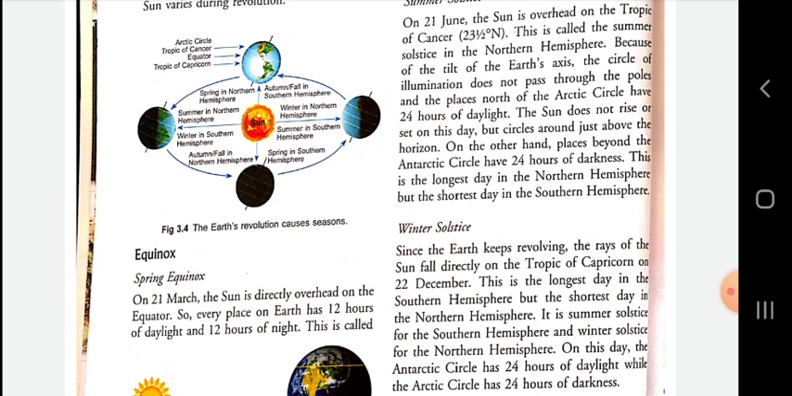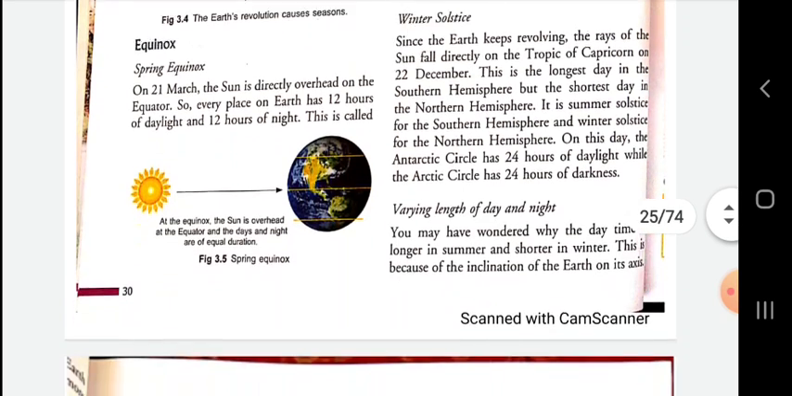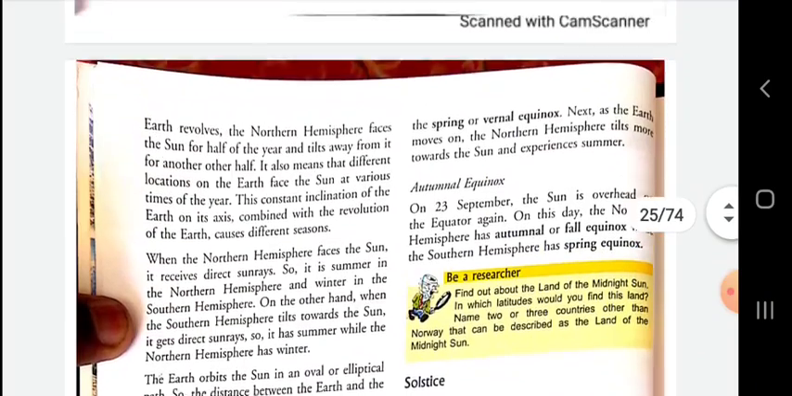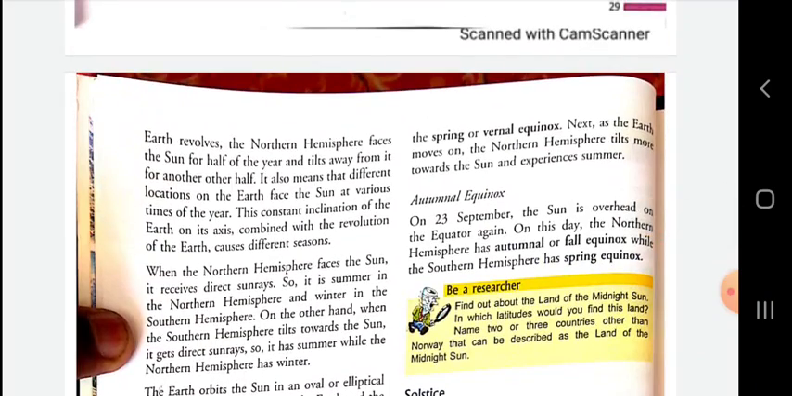Now we are going to know about the equinox. Firstly, the spring equinox. On 21st March, the sun is directly overhead on the equator, so every place on the earth has 12 hours of daylight and 12 hours of night. That means day and night are equal. This is called the spring or vernal equinox. Next, as the earth moves on, the northern hemisphere tilts more toward the sun and experiences summer.